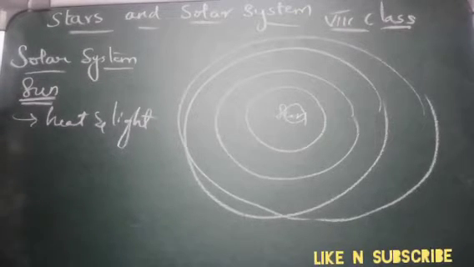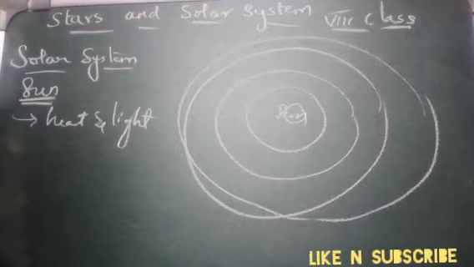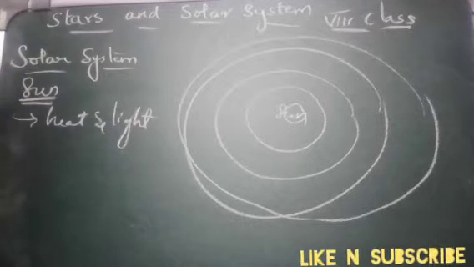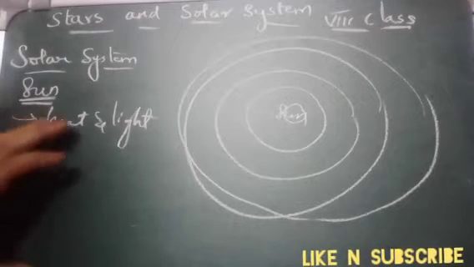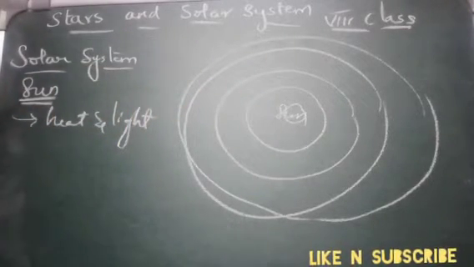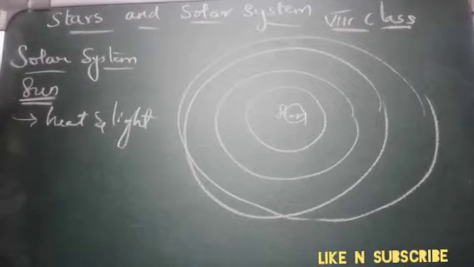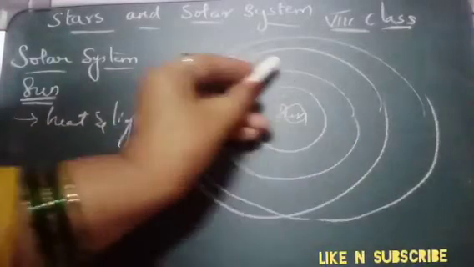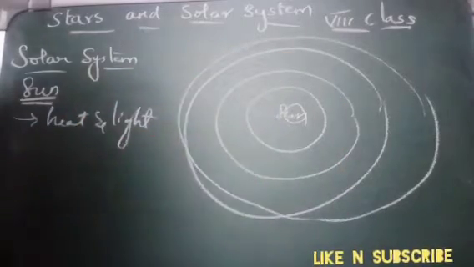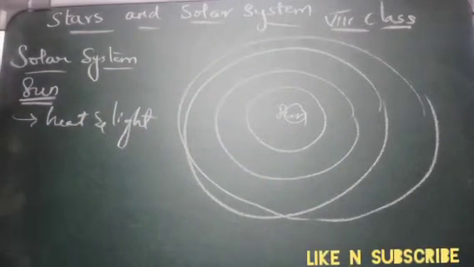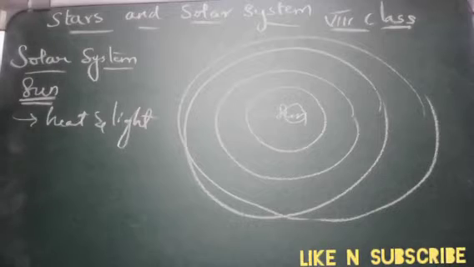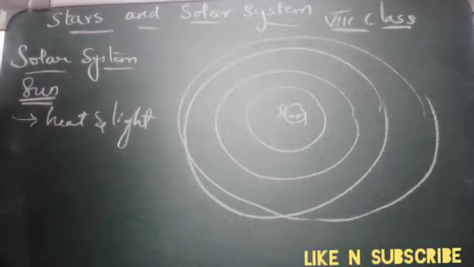Planets look like these stars, but they do not have light of their own. All the planets in the solar system do not have light of their own. Whatever light they get is from the sun. A planet has a definite path in which it revolves around the sun. As we know, it revolves in definite orbits. The time taken by a planet to complete one revolution is called its period of revolution.